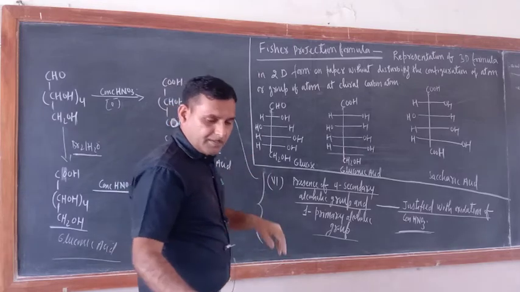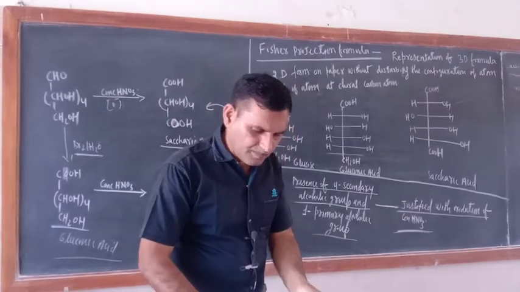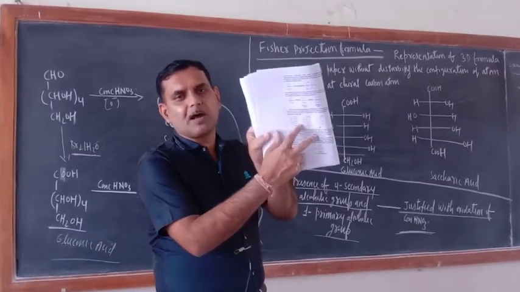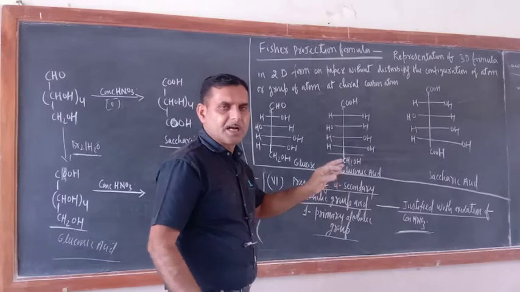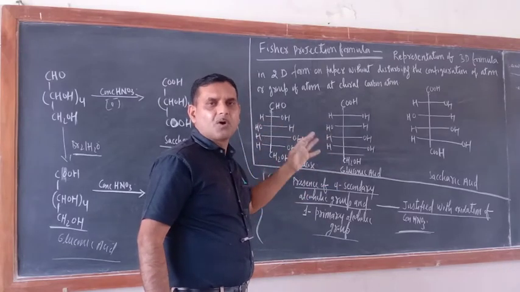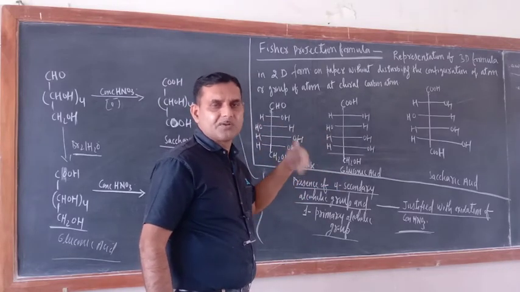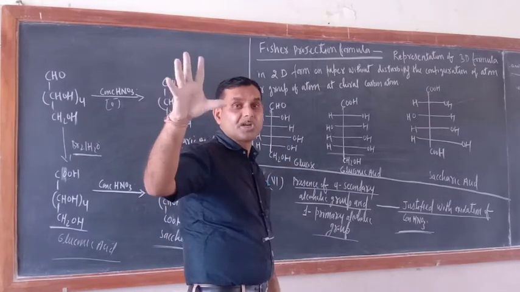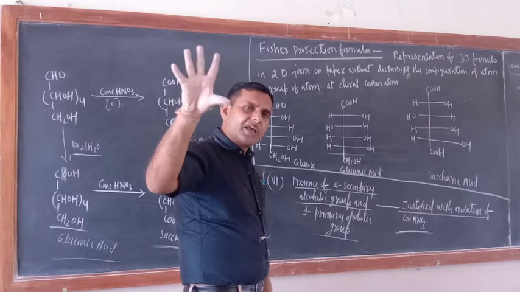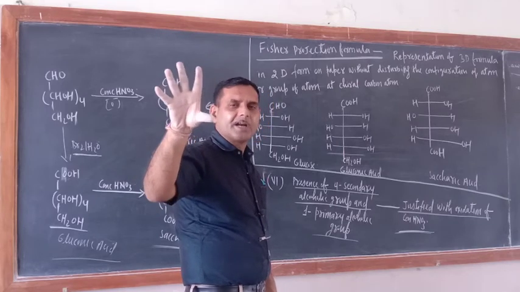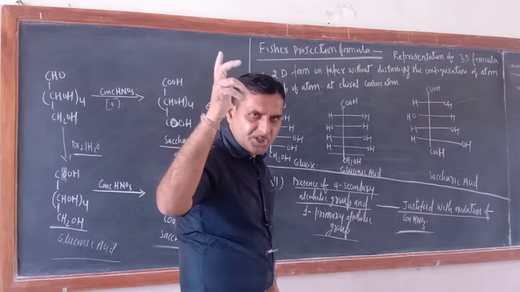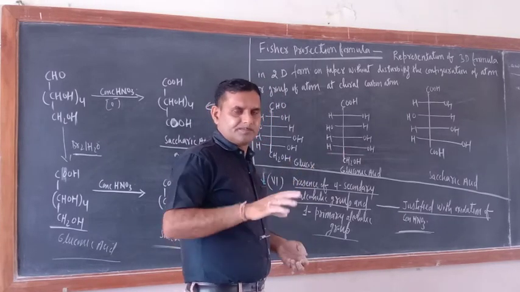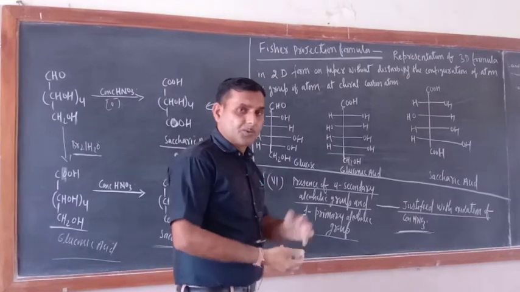Now ultimately, in the NCERT book they have given the Fisher projection formula. What is that one? Fisher projection formula. Now try to understand, almost all carbohydrates, proteins, and amino acids are found in 3D form in nature. And you know that a 3D formula is difficult to represent on paper.